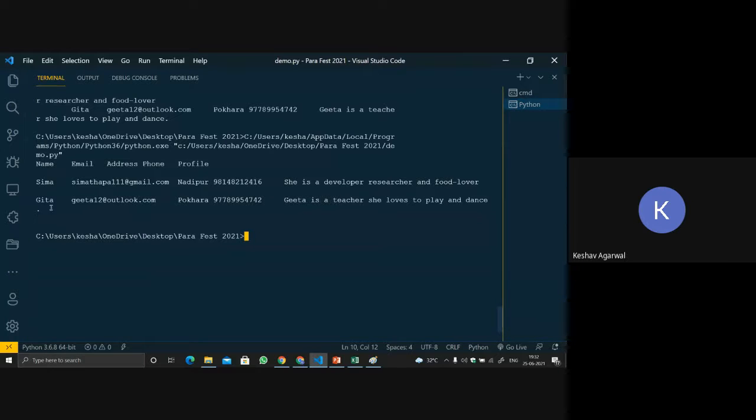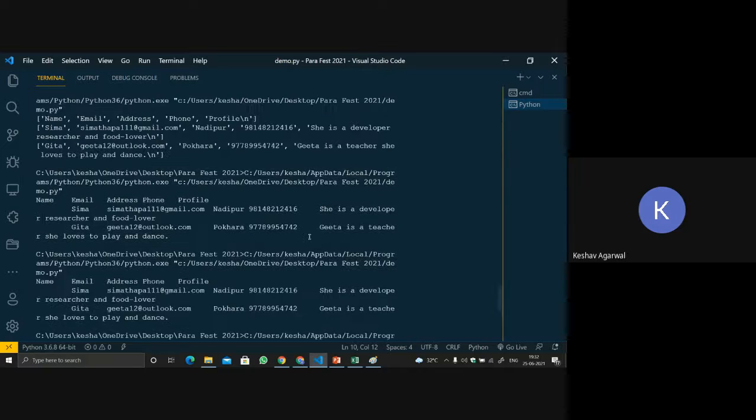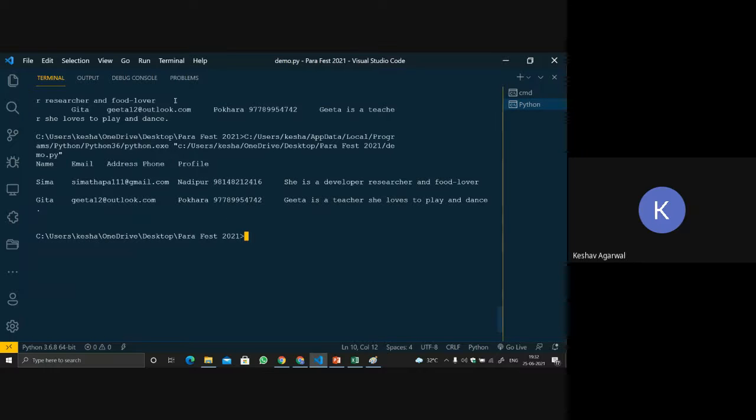The name is below, then email. Then we are getting the address, that is Nadipur and Pokhara. Then we are getting their phone numbers, then their profile. So like this, we can use it in Python. This is a small example of what we can do using Python and file read operations.